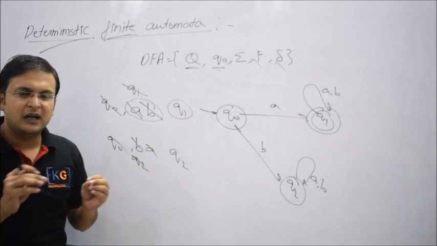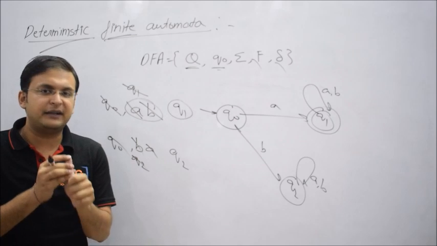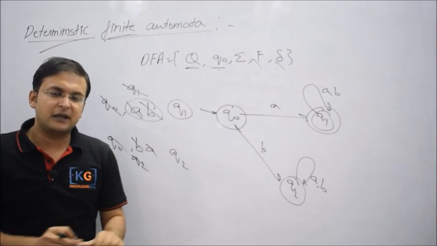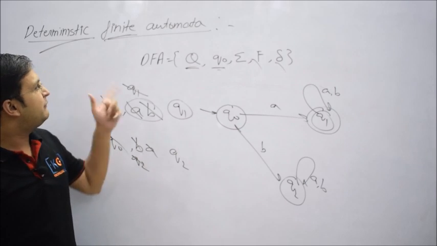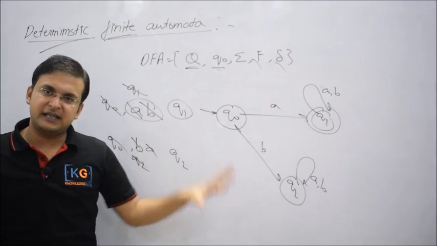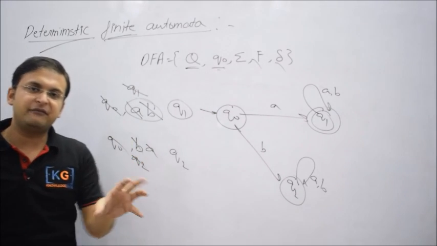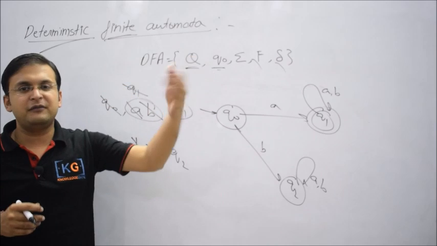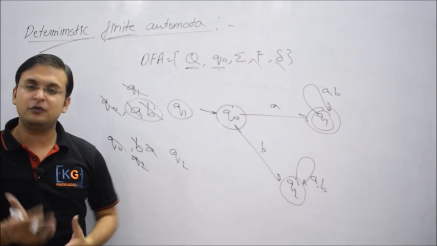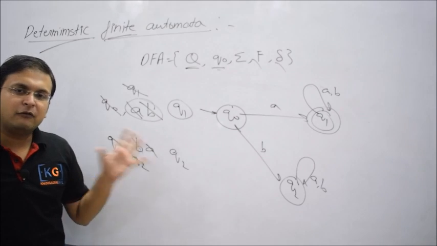I hope in this video I have discussed some of the basic logics and tried to discuss every small logic in the same video. First we discussed the five tuples which are mathematically required to define a deterministic finite automata. We understood why we call it finite, because the total number of states is finite. We understood why we call it deterministic, because on every symbol you must take exactly one movement, neither more than one nor less than one. What are the implications of all this? We will understand that slowly.